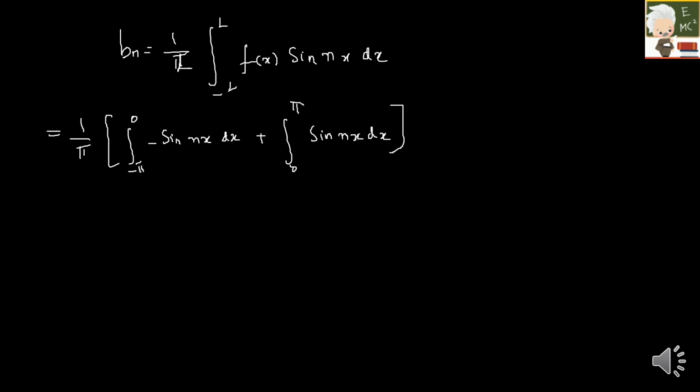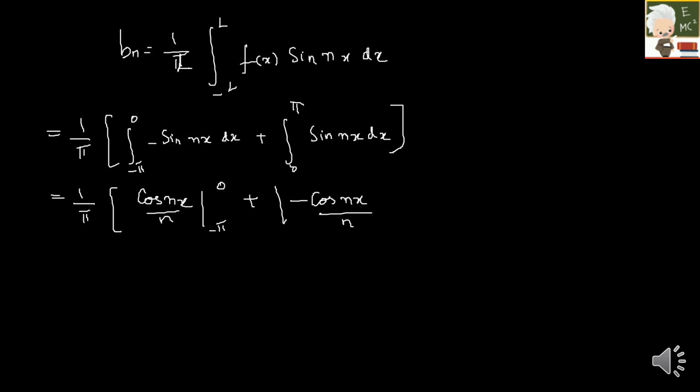Once we integrate, we will be getting 1 by pi into, sin is minus cos, so minus minus this becomes plus. So cos nx by n, limits from minus pi to 0, plus sin nx is minus cos nx divided by n, limits from 0 to pi. Once we substitute our limits, it will be 1 by pi into 1 minus of minus 1 the whole power n.